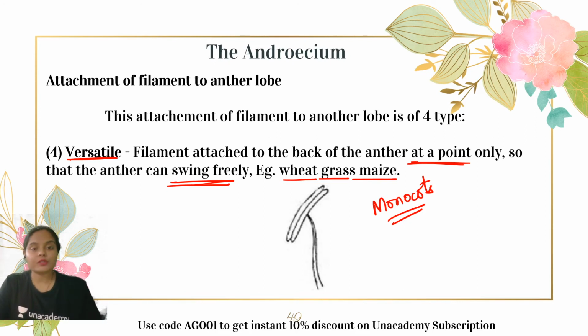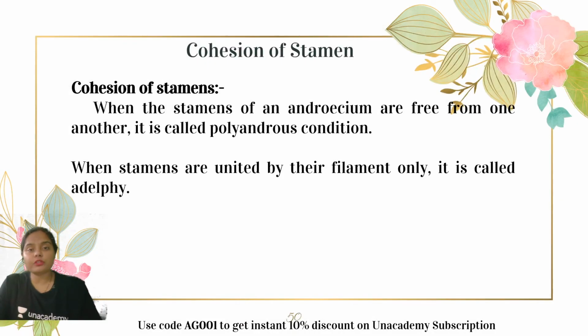Okay, guys. So these are the different types of stamen on the basis of the attachment of filament to the anther lobe. Now moving ahead, let us go through the different types of cohesion which are found in the stamen. First of all, what is cohesion? Cohesion means attachment of a particular part of a plant to another part of the same kind. That means when a stamen is attaching to a stamen, one type of part attaching with its own type, then it is known as cohesion.